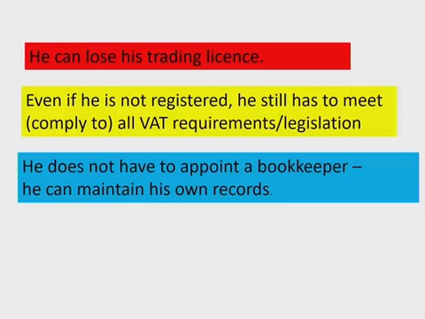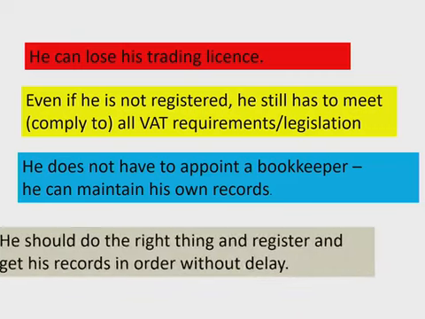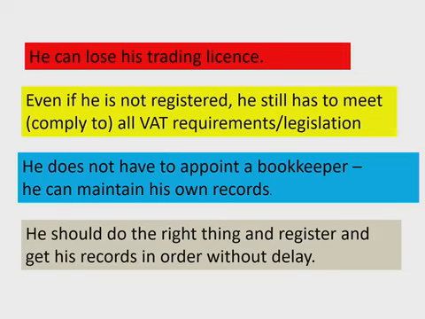He can maintain his own records, so he doesn't actually have to employ a bookkeeper. And SARS is glad to assist you in this regard. He should do the right, ethical thing, register for VAT, and get his accounting records in order without any delay, so that SARS can keep him in the clear. That's the correct, responsible thing to do.